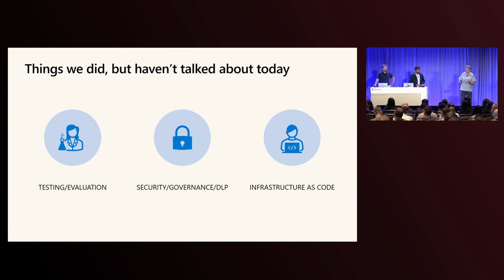Security and governance and DLP, again, being part of the Power Platform, this is a huge part of the things that you need to do in enterprise software development. You don't want data leaking. You want to make sure that the people who have got access to the data are the people who are supposed to have access to the data. You need to make sure that the people who have got the authority to deploy an agent or to change an agent are people who are supposed to be able to do that. And so all of that, of course, is built into the system, but you need to make sure that you've taken that into account when you're setting up your teams.